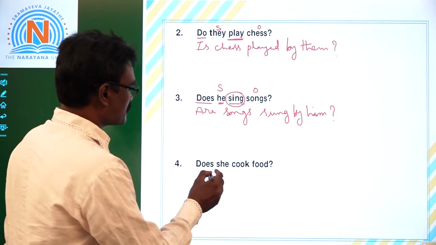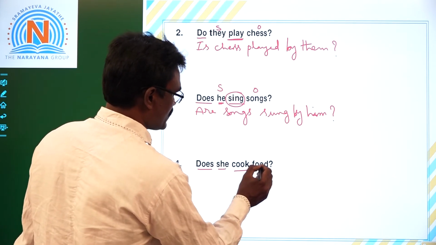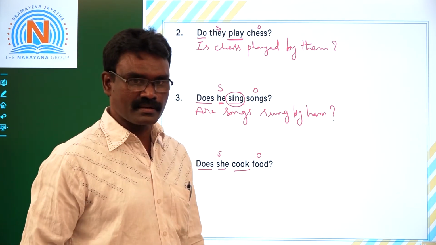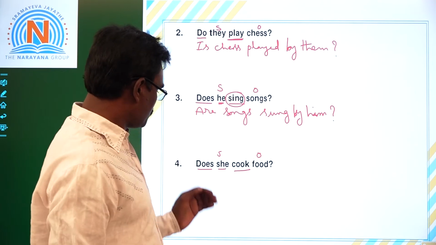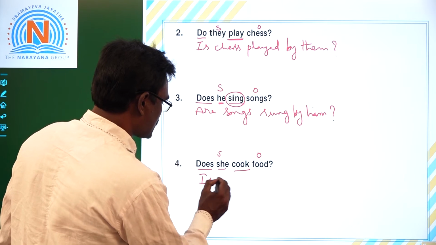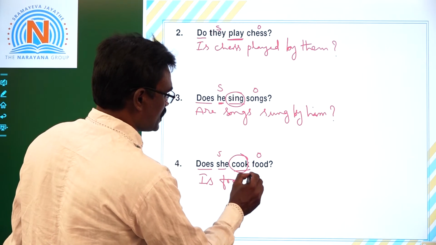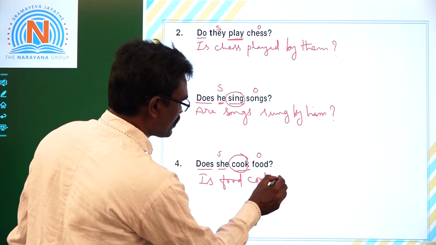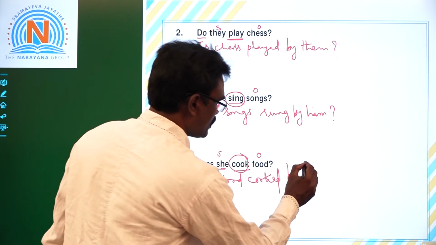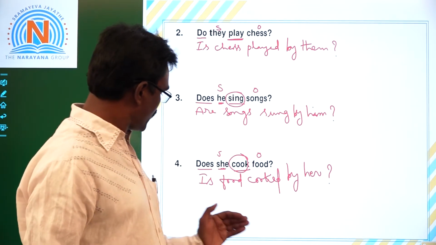Right, children? Fourth one. Does helping verb, cook main verb, she subject. So this one is object. Food is object. Now, does she cook food? So food singular. Is food, V3 of this main verb, cooked. Is food cooked by. She becomes her, subject becomes object, and question mark. Is food cooked by her?